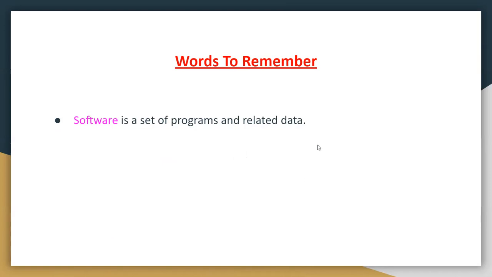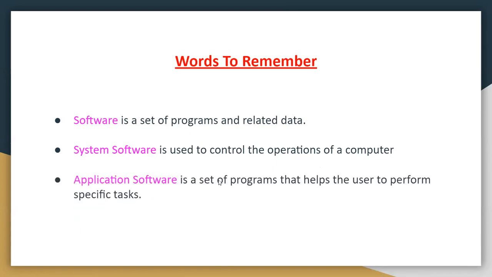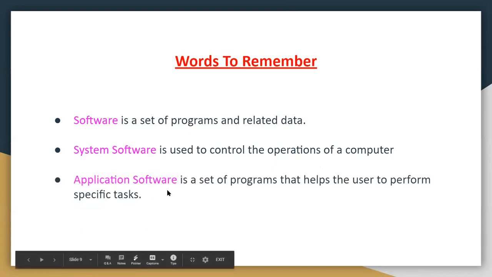The next one is system software. System software is used to control the operation of a computer. And the third one is application software.